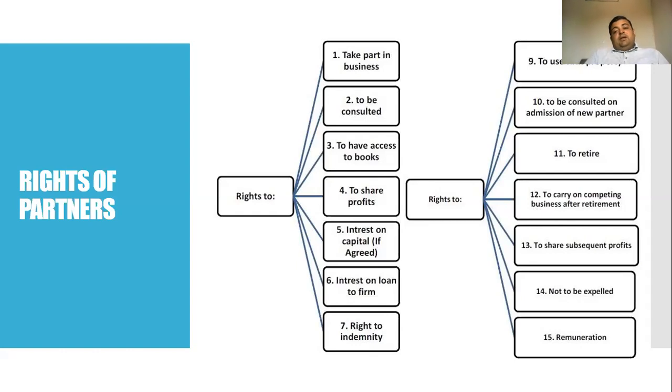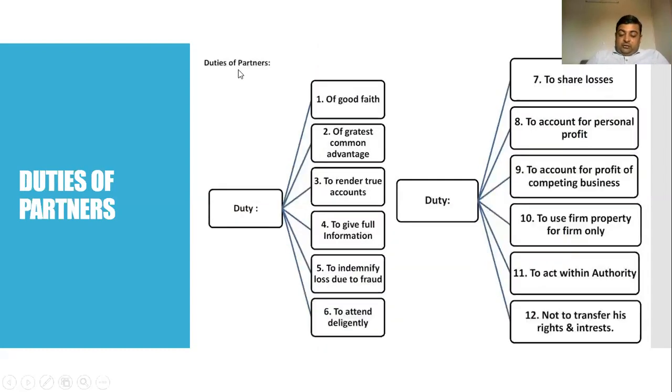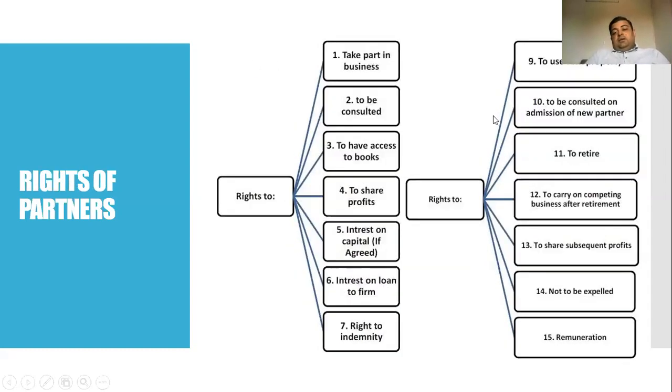Second, right to retire. Now, any partner in the partnership firm can retire, either after a specified period of time, or as it seems fit. For example, if there are 5 partners and one partner wants to retire due to some circumstances, he has the right to retire, although he must give notice to the partnership firm, and to the registrar also, so that the necessary changes in the partnership firm can be made.